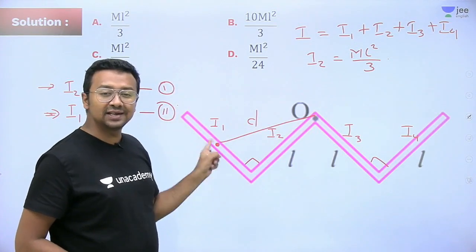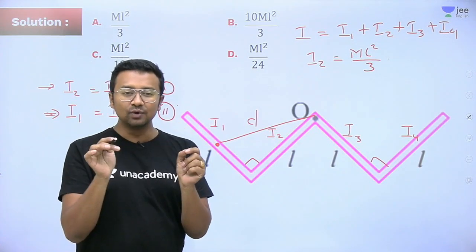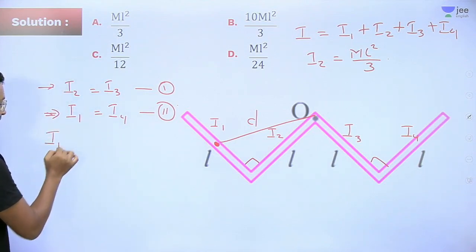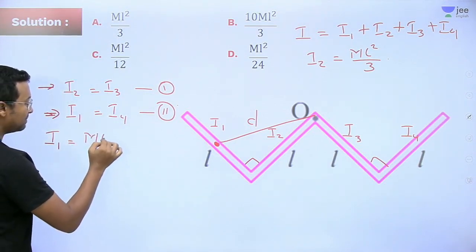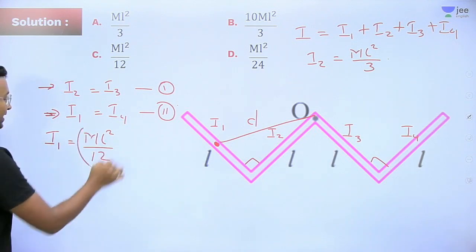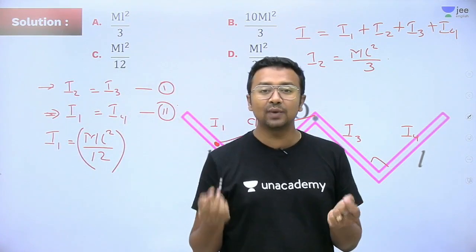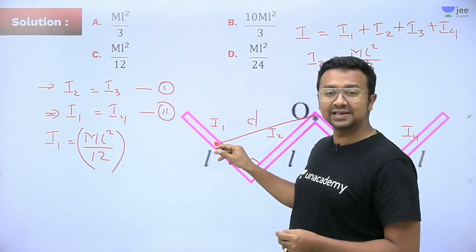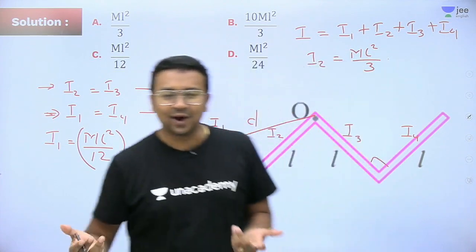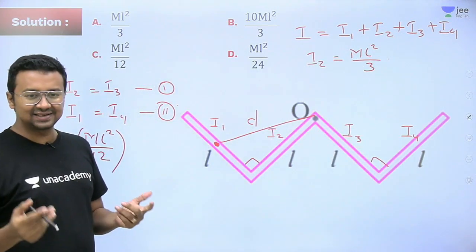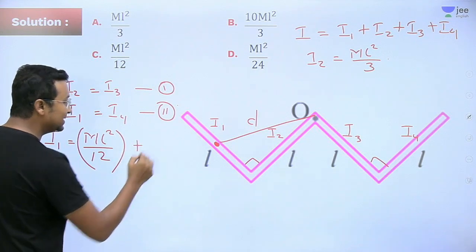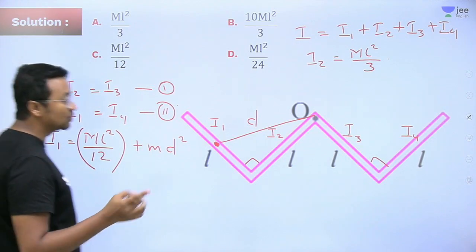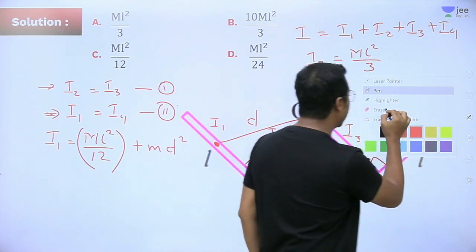But for this rod, it is not directly connected to it. So what we will do is, we'll find out the moment of inertia about its center of mass. So I1 will be equal to ml square divided by 12. ml square divided by 12 is the moment of inertia of this rod about its center of mass. Now, we also need to apply the parallel axis theorem. So we need to add a term, that is md square. Now, what is your md square? Just a second. What is your md square?